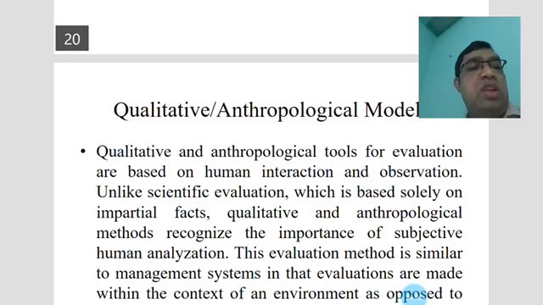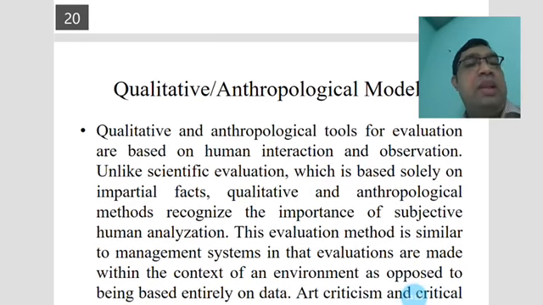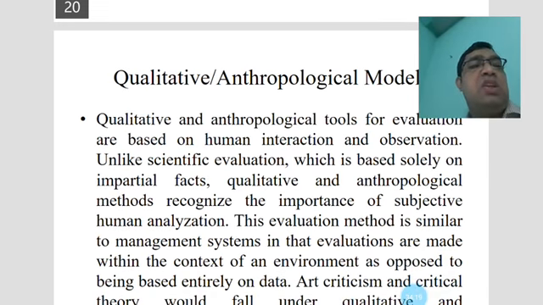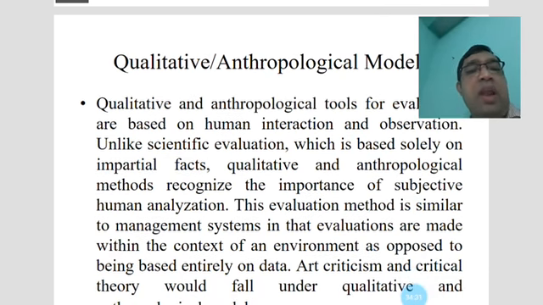These can be used according to the assessment of the customers. The qualitative and anthropological tools for evaluation are based on human interactions and observations, unlike scientific evaluation, which is based solely on impartial facts. The qualitative and anthropological method recognizes the importance of subjective, human analysis.